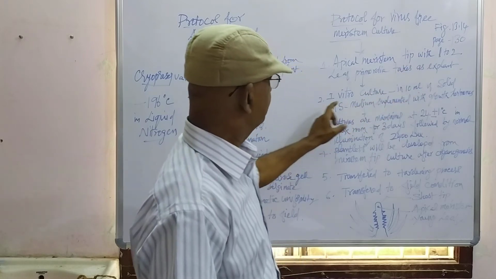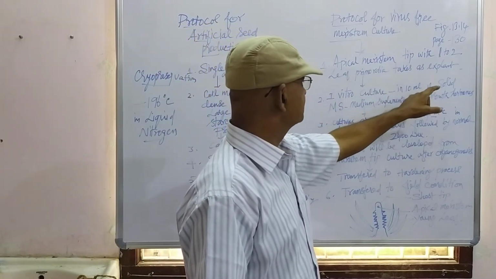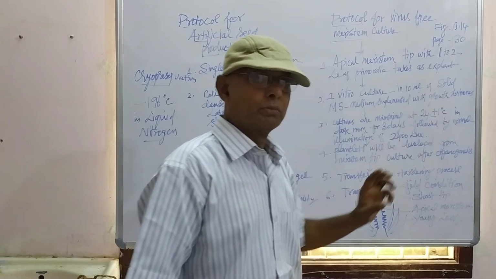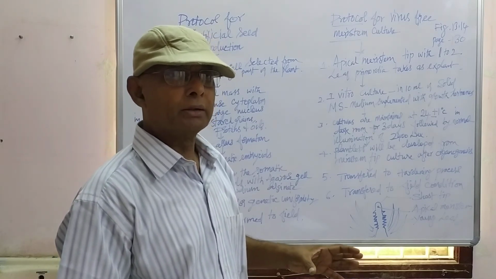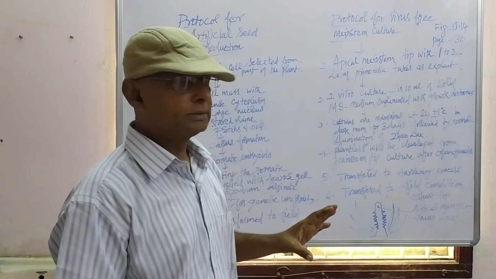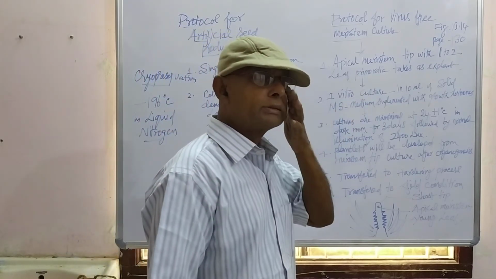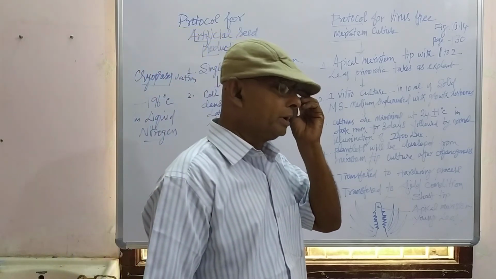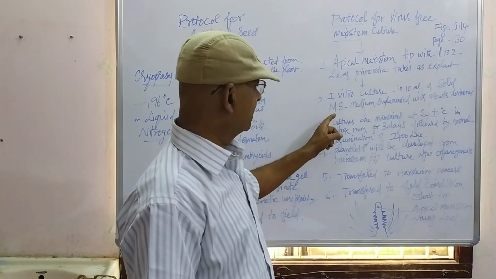Second, in vitro culture: in 10 ml of solid MS medium supplemented with growth hormones, the culture is provided. So the in vitro culture medium we have taken is MS medium, and along with MS medium, growth hormones should be supplied.